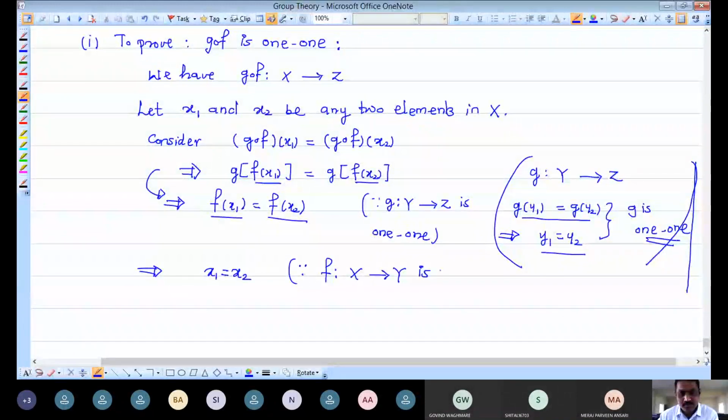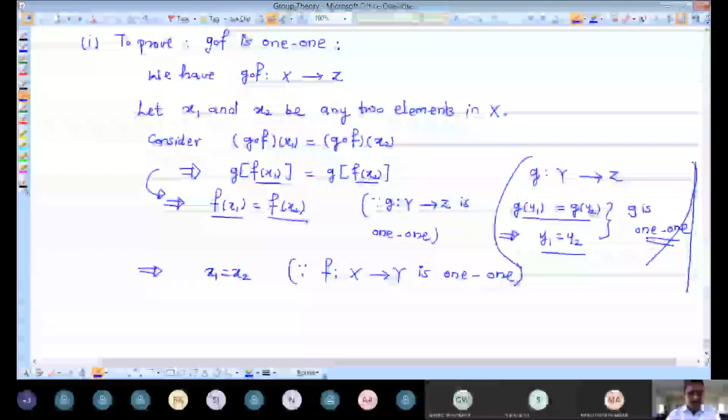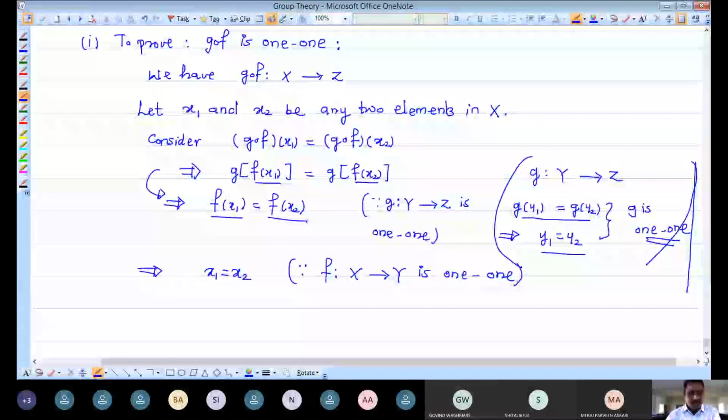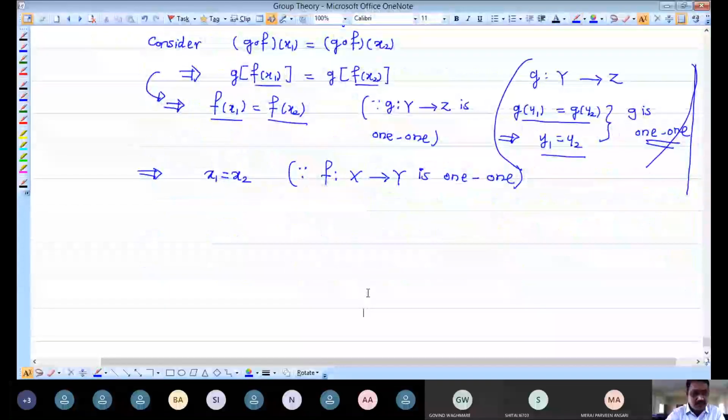This mapping is 1-to-1. And so we got there. We have taken under composition of mappings equal images, and now I am going to erase this.